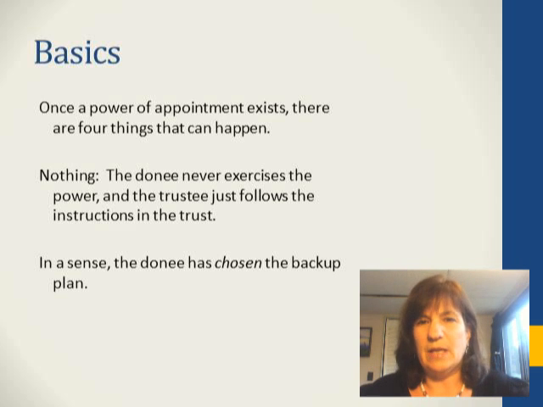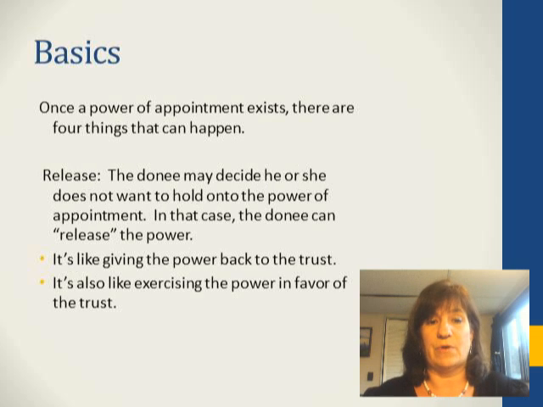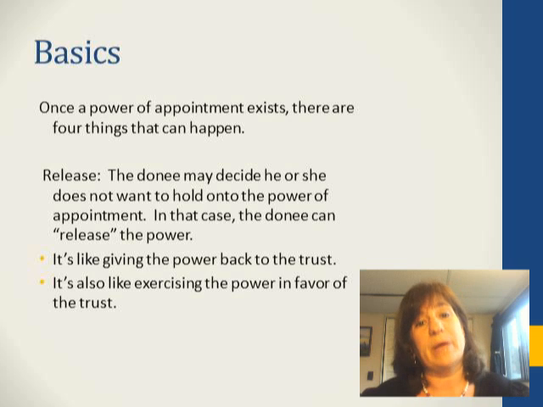You've probably heard the saying, to do nothing is to do something, or not to choose is to choose. In a sense, if the donee does nothing, the donee is choosing the backup plan, or choosing the taker in default. Release, we talked about a little bit. It's like giving the power back to the trust. It's also kind of like exercising the power in favor of the trust, or in favor of the taker in default.